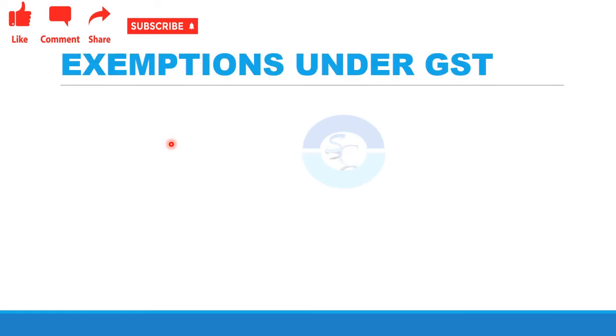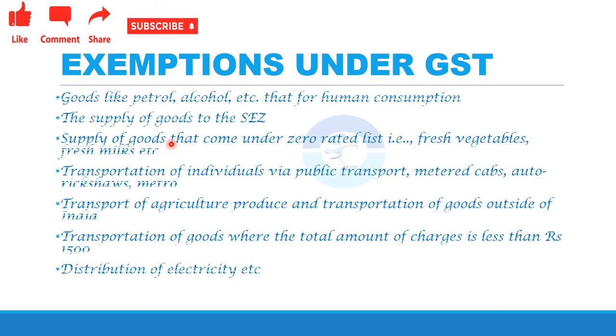Now we shall talk about the exemptions under the GST. That means certain goods are exempted from GST. So there is no need of paying GST for certain goods. These are some list of products and services which do not require to pay GST. Products like petrol, alcohol, then supplies of goods to special economic zone, then fresh vegetables, fresh milk, that is supply of